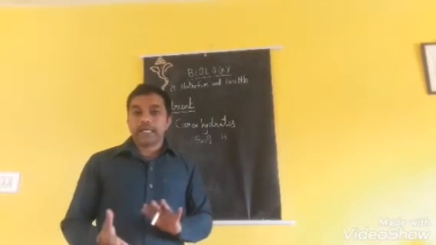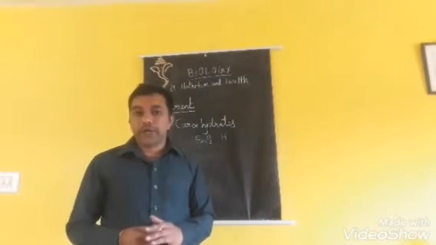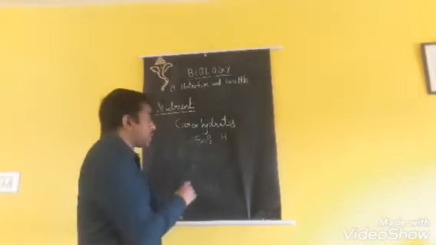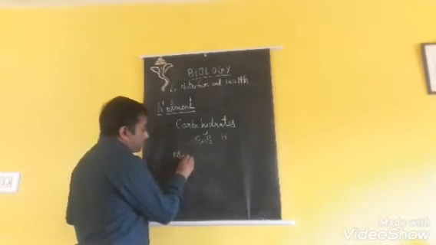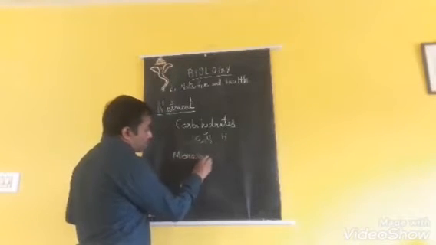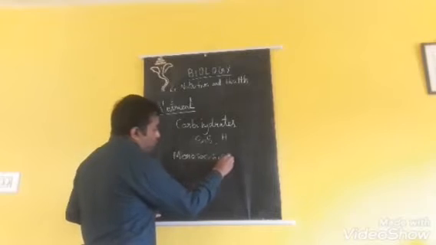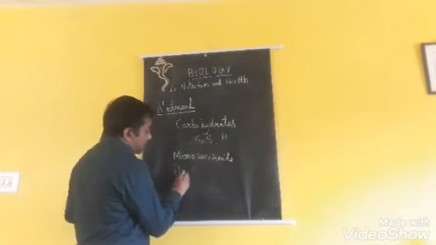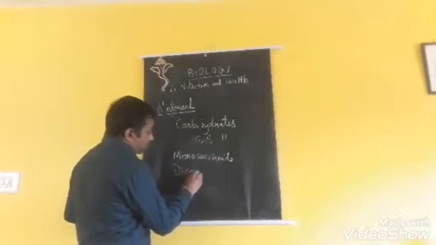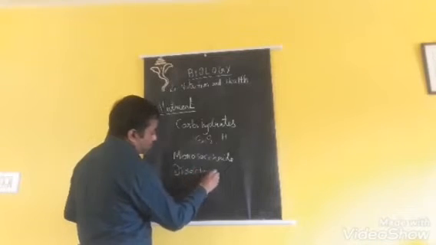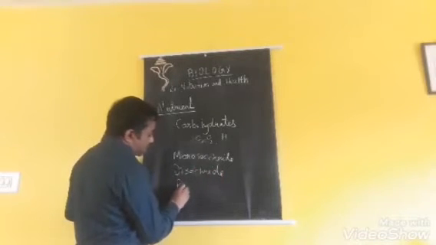Carbohydrates can be classified into 3 different types: monosaccharides, disaccharides and polysaccharides.